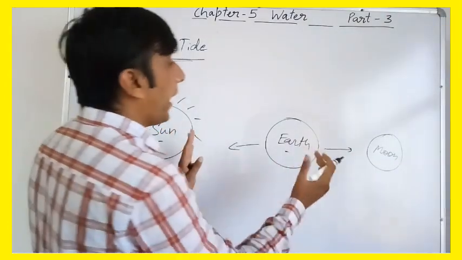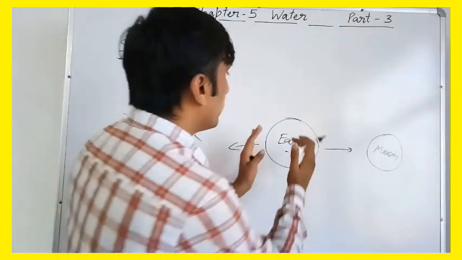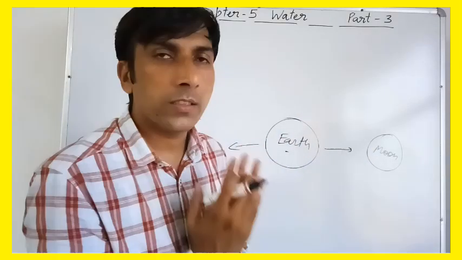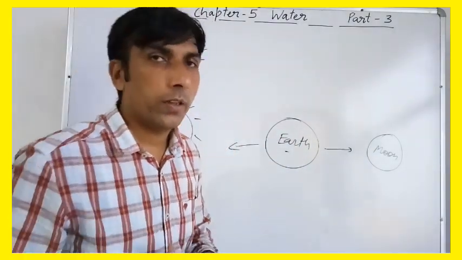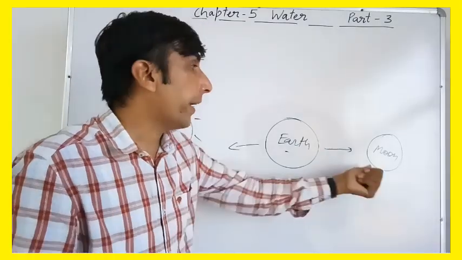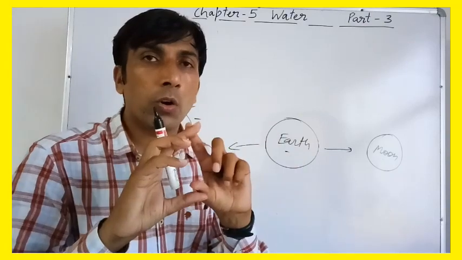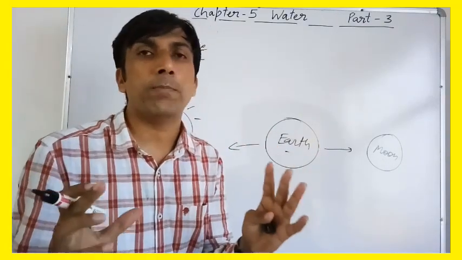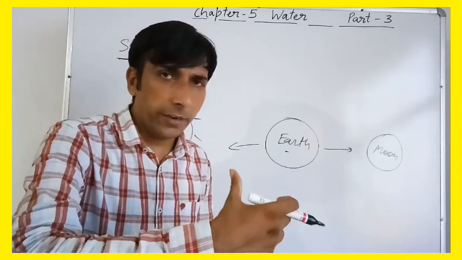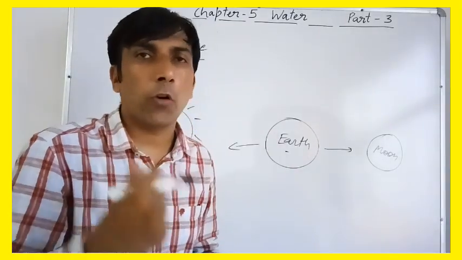Because in this situation, Moon and Sun both use their gravitational pull, due to which the area of Earth gets pulled towards the Moon and Sun. Earth is made up of rocks, so the lithosphere or the land part of Earth is not affected by the gravitational force of Moon and Sun. But 71% of the total area of Earth is covered by water. Water is in liquid form, so it can be pulled by the gravitational force of Moon and Sun.